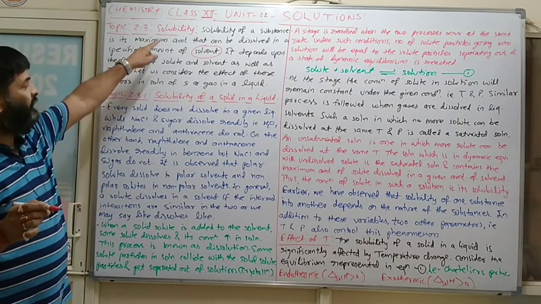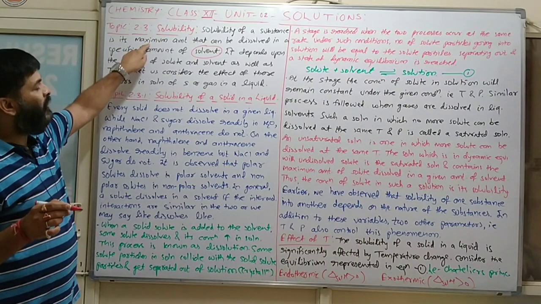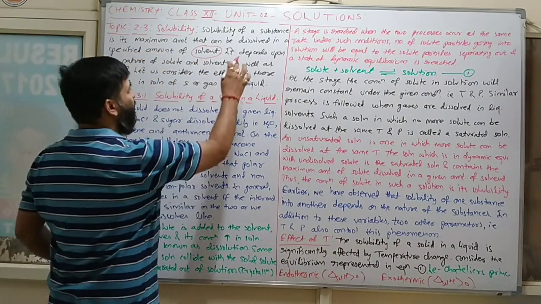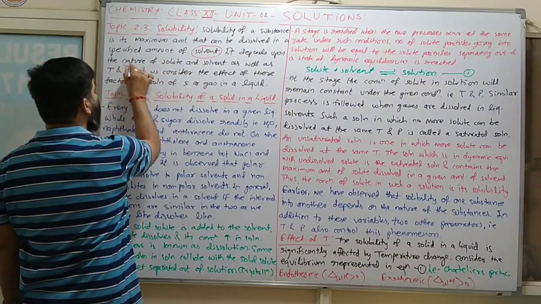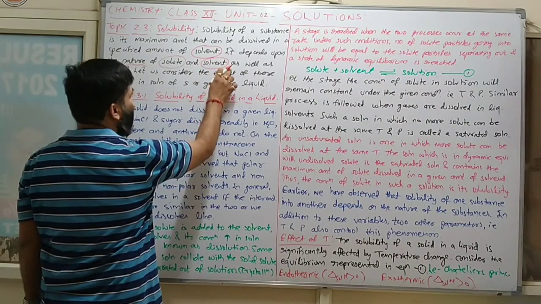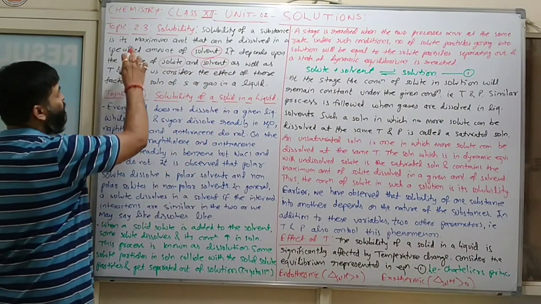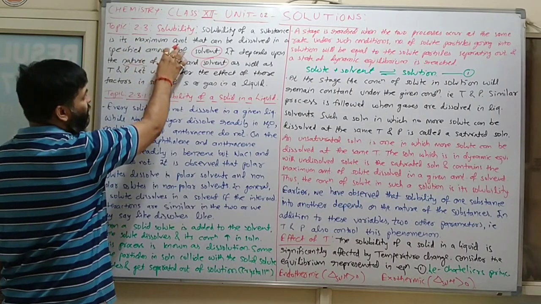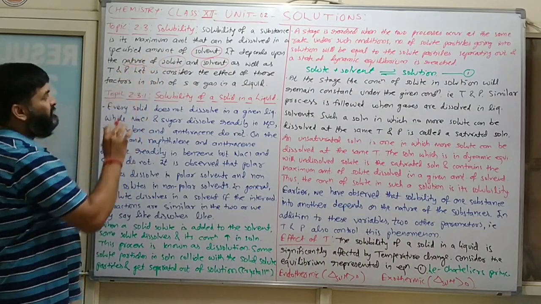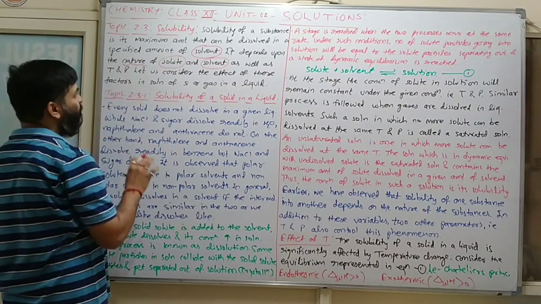What is solubility? The solubility of a substance is its maximum amount that can be dissolved in a specified amount of solvent. It depends upon the nature of solute and solvent, as well as temperature and pressure.